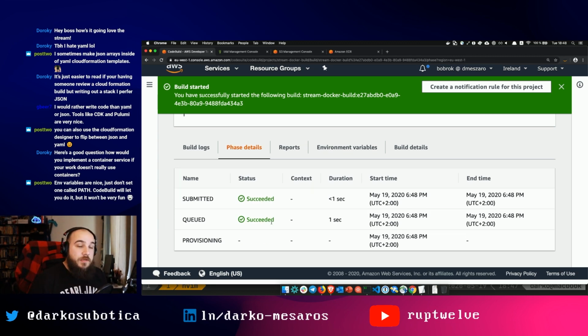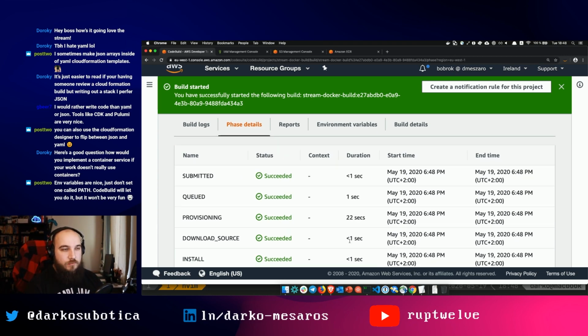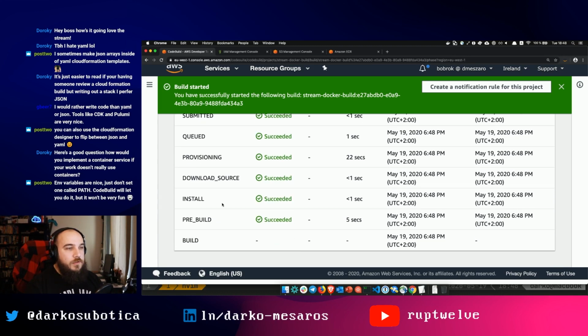By the way, if you're using a managed image and you pick the latest image or an old image and it takes a long time to provision, when I say a long time, I mean a couple of minutes, try choosing a different image because you may be using an old image or an image that's not yet fully cached. Times like 15 to 25 seconds should be what you're looking at. All right, so that's fine. Pre-build is working. Let's see build.